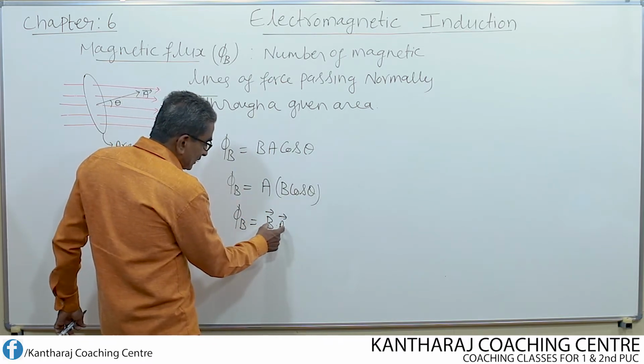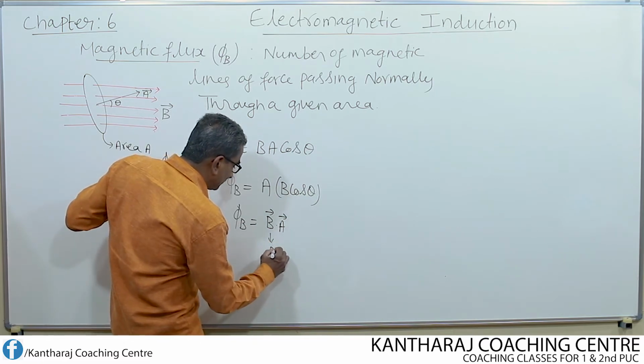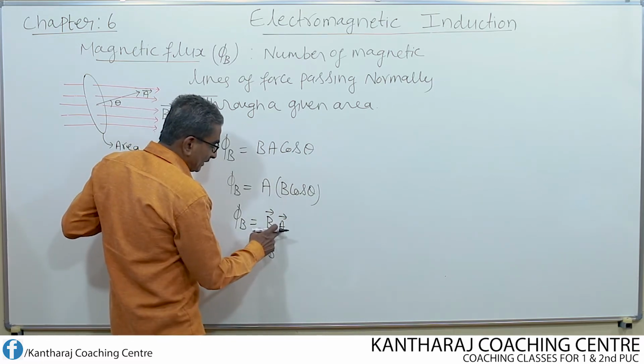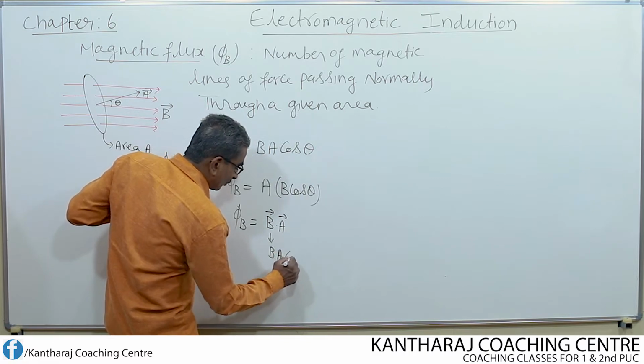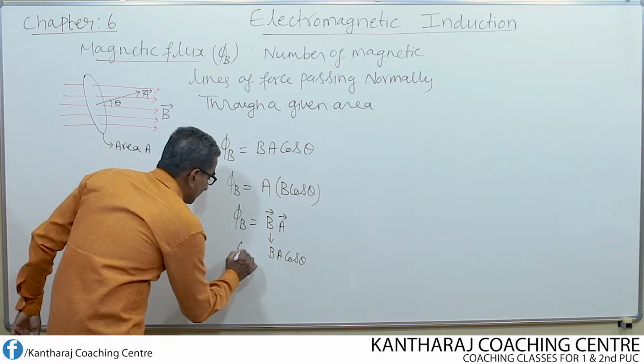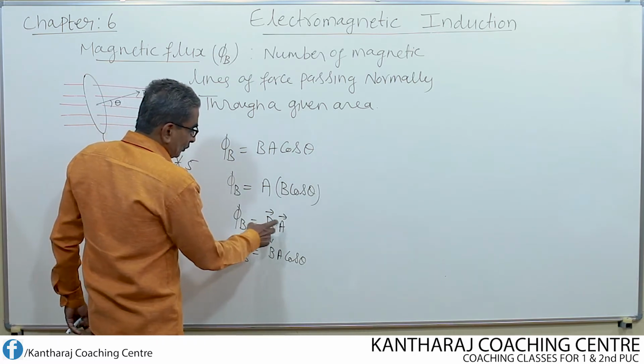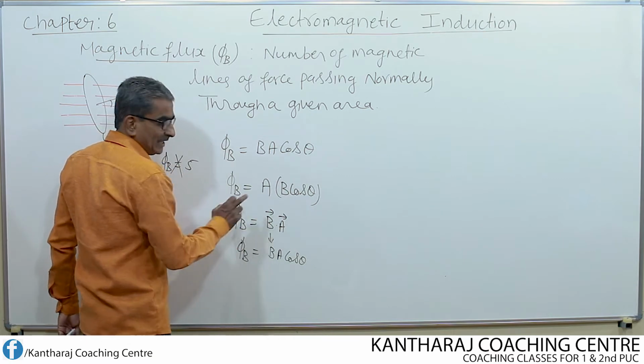The magnitude of vector B is B, and the magnitude of the area vector is A.